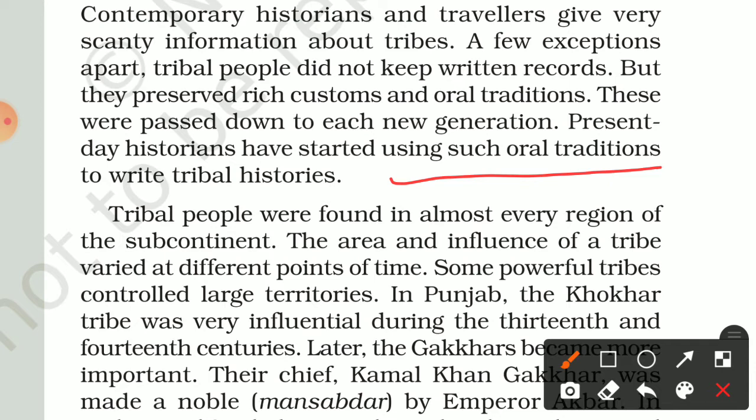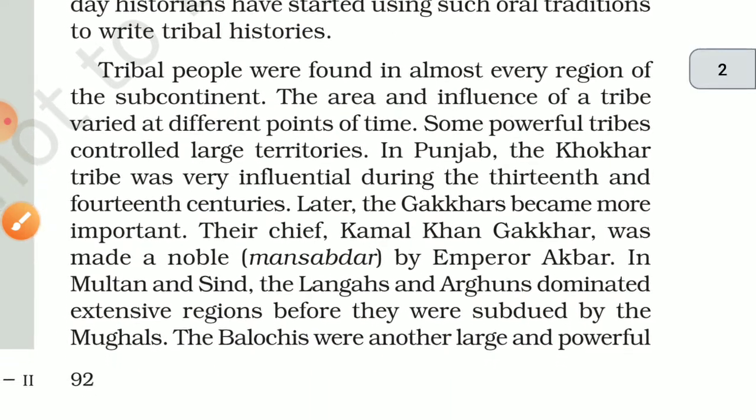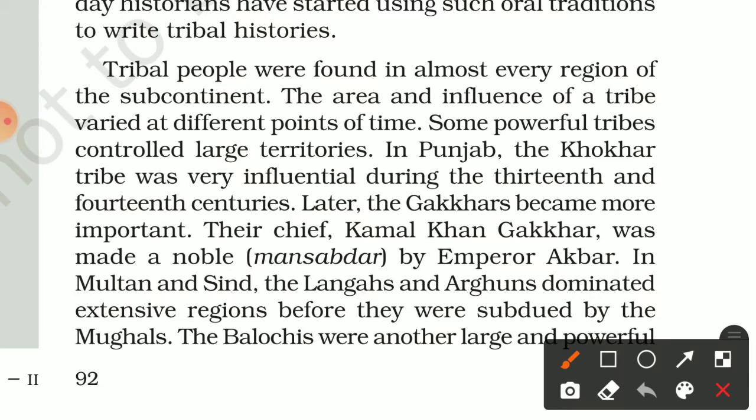Tribal people were found in almost every region of the subcontinent. Basically, if you will see, the area of influence of tribes differed at different points of time. Some powerful tribes controlled large territories. In Punjab, the Khokkar tribes, this is important.